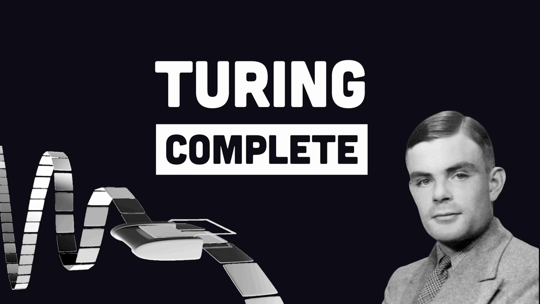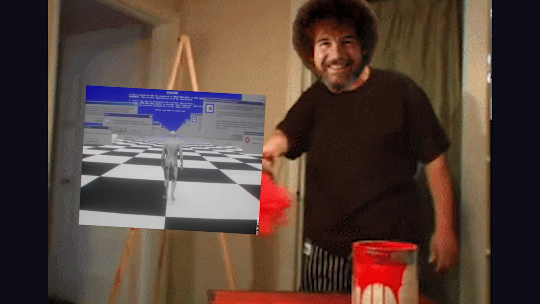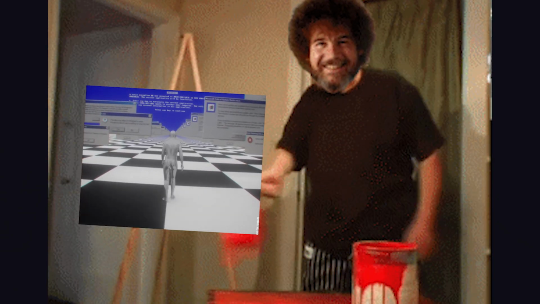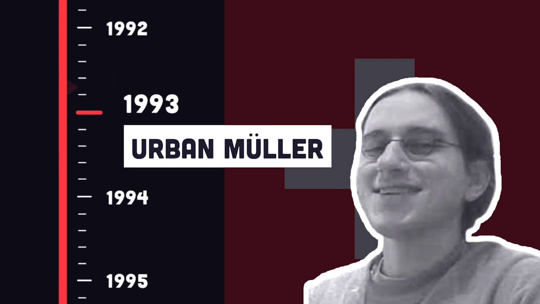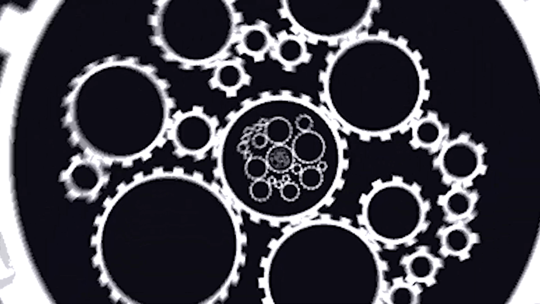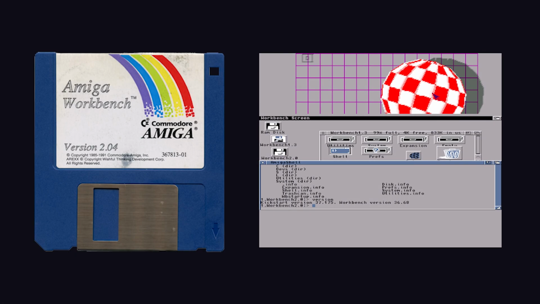Brainfuck, a minimal esoteric programming language designed to make your brain hurt. It's Turing complete, but not designed to build actual software. It's more like a work of art that challenges the status quo. It was created in 1993 by Swiss physics student Urban Müller, where the goal was to create a language with the smallest possible compiler. It was built for the Amiga 2.0 operating system, and the compiler weighs in at under